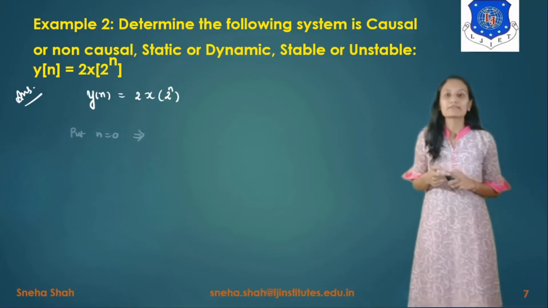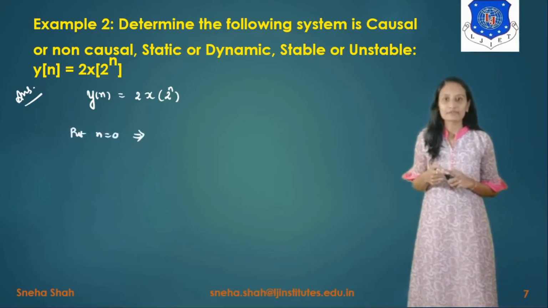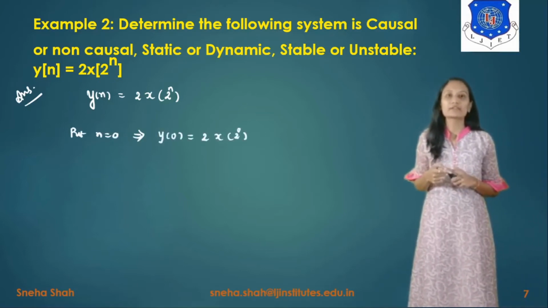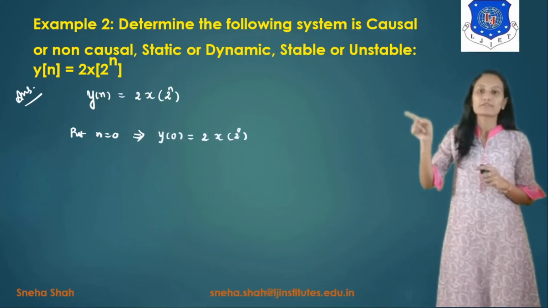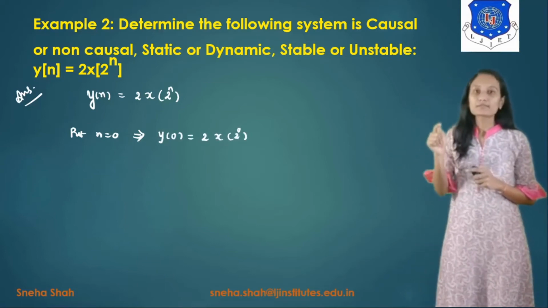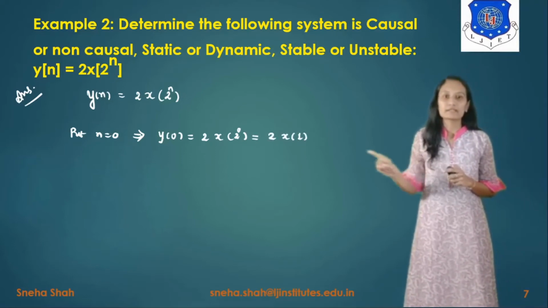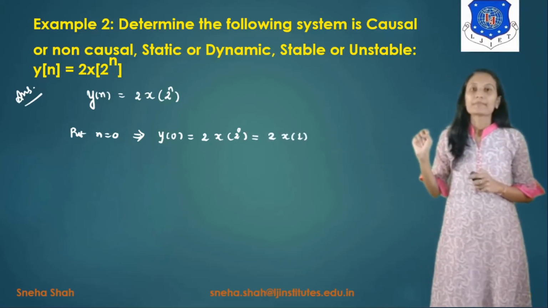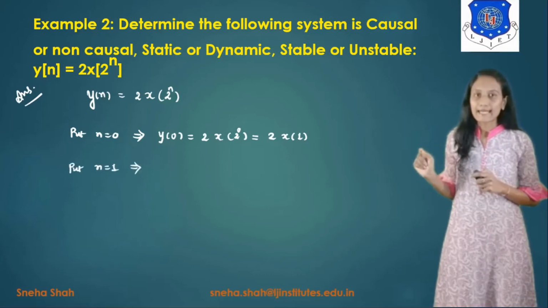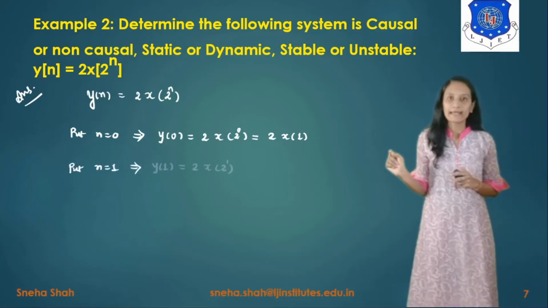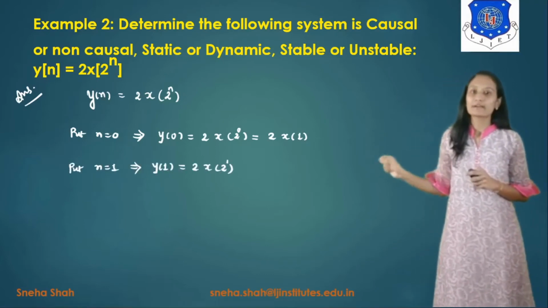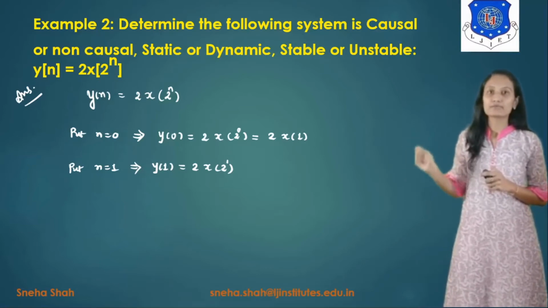Right, so for that we take the value of n equals 0, so the value of y of 0 equals 2 into x of 2 raised to 0. Now 2 raised to 0 means 1, so y of 0 equals 2 into x of 1. Now similarly we take n equals 1, so for n equals 1, the value of y of 1 is equal to 2 into x of 2 raised to 1.